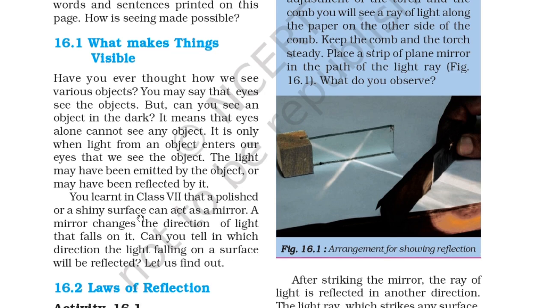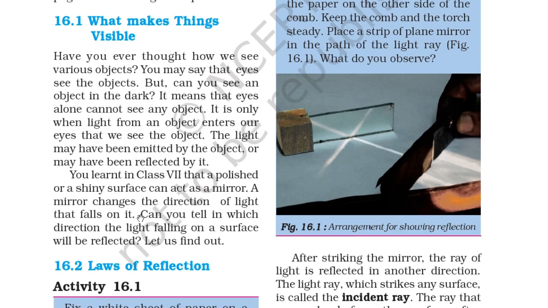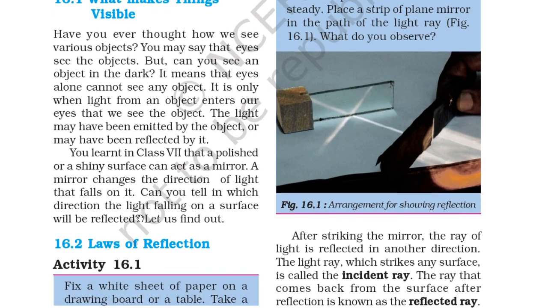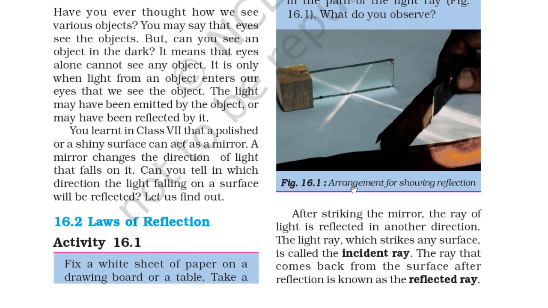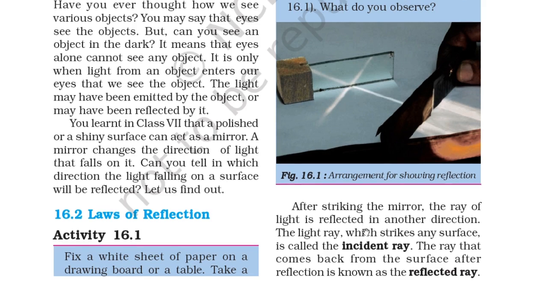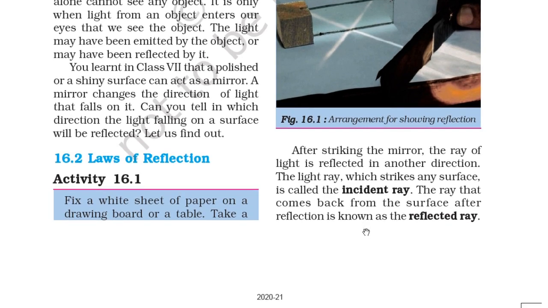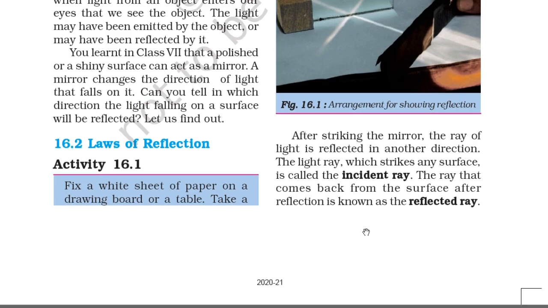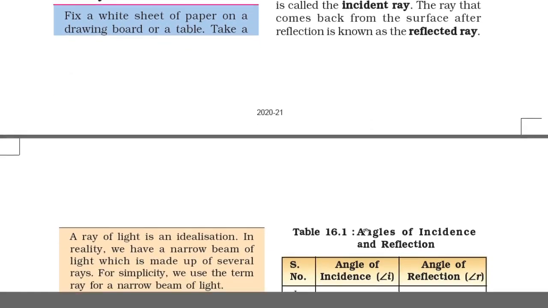Place a strip of plain mirror in the path of the light ray, as in figure 16.1. What do you observe? So you can see the arrangement showing reflection. After striking the mirror, the ray of light is reflected in another direction. The light ray which strikes any surface is called the incident ray. So you must remember that it is called the incident ray. The ray that comes back from the surface after reflection is known as the reflected ray.